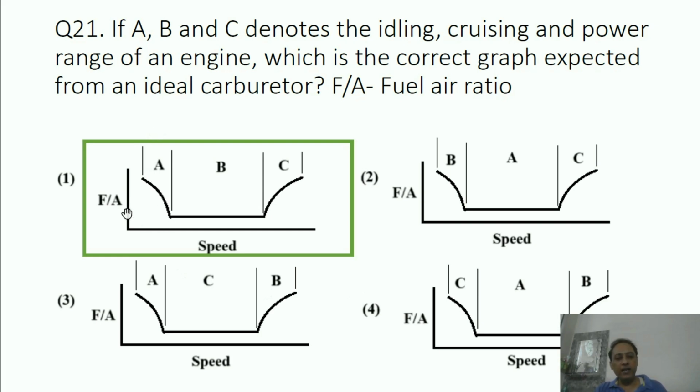Means in idling range, rich mixture is required. Rich mixture means what? Higher fuel compared to that of air. With respect to requirement, higher fuel is added in the air just when the engine is idling. In cruising, you can see amount of fuel is lessened. More amount of air is required. This is the result that is said that run the vehicle with average speed that is 50 km per hour because in that range, minimum fuel is required for the operation of it. Once we are reaching the power range means higher speed, then again more amount of fuel is required. So this is the correct graph for fuel by air ratio with the speed which is expected from an ideal carburetor.